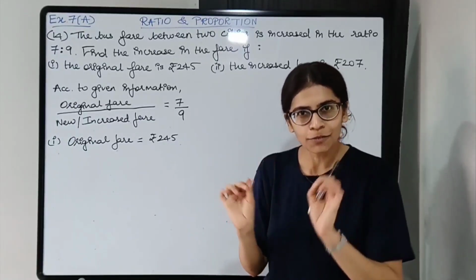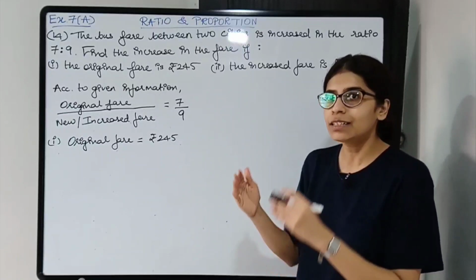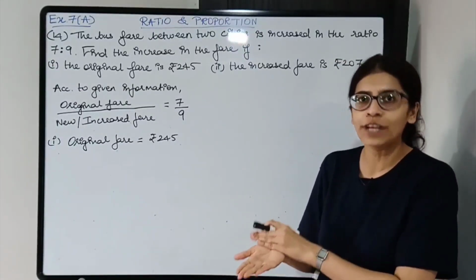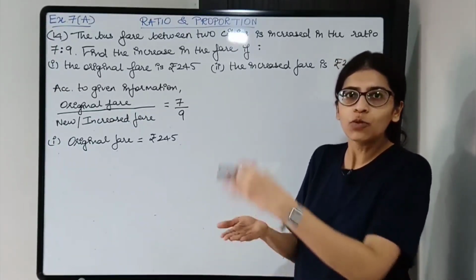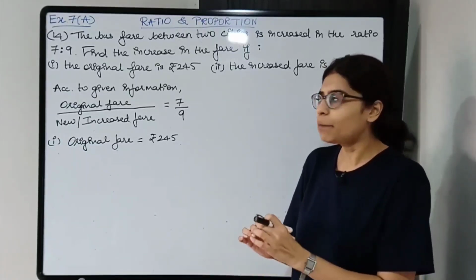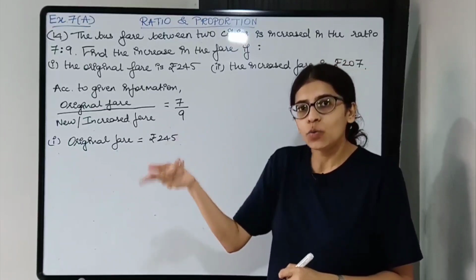There is a trick for this. Original fare is less. The fare has been increased, which means original fare was less and new fare is more. Had they told reduced, then original fare would be more and new fare would be less. So here, since there is an increase, original is less and new one is more.